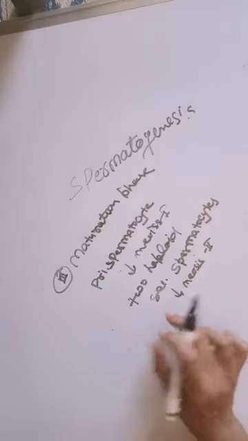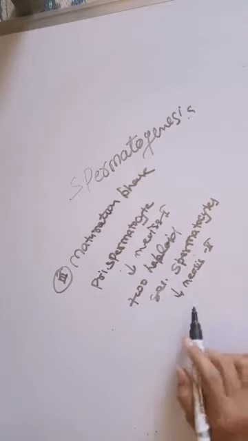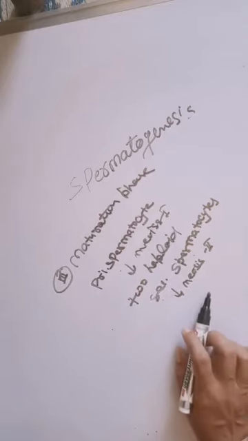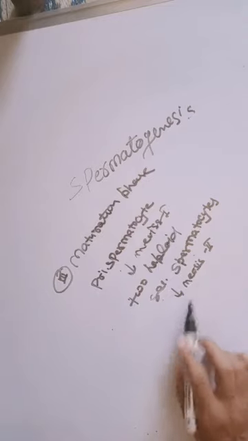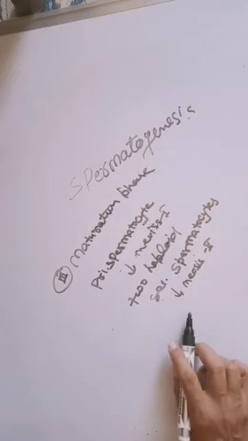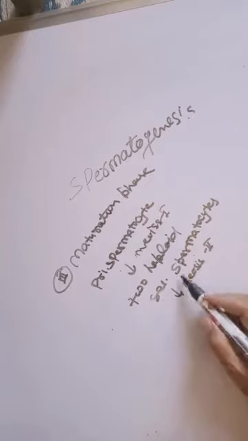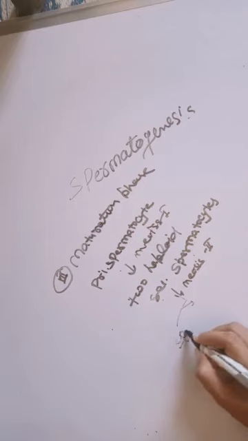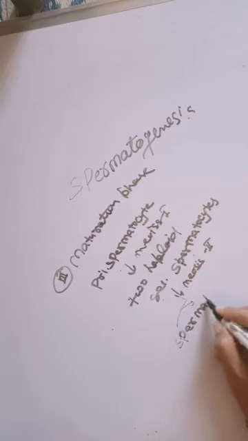These secondary spermatocytes divide by this division of meiosis second, and secondary spermatocytes form two spermatids.